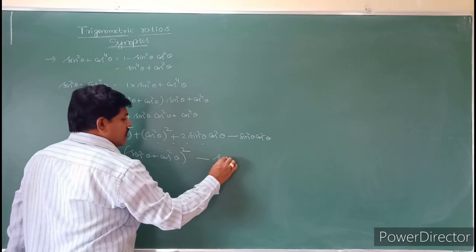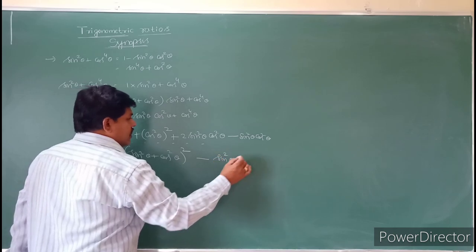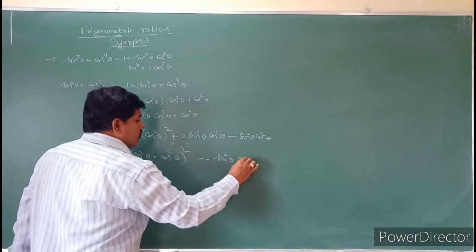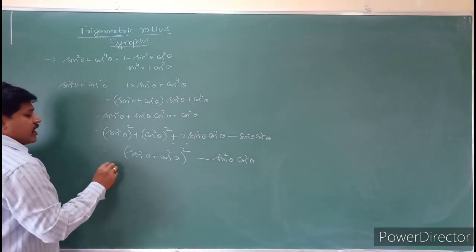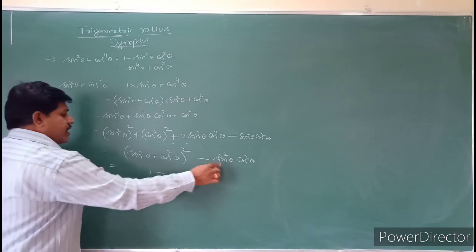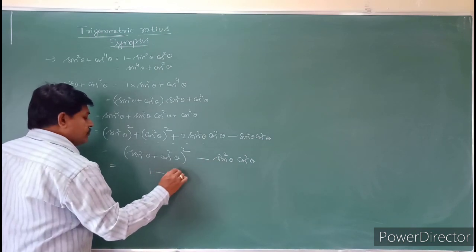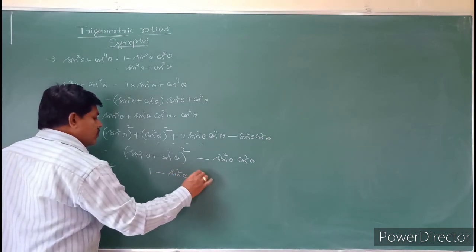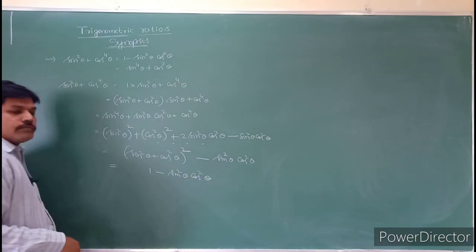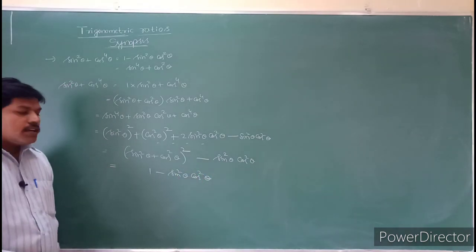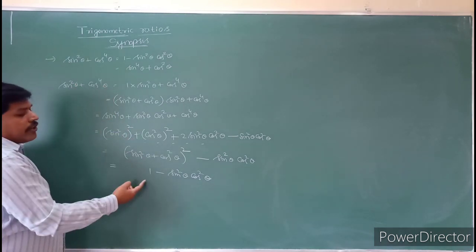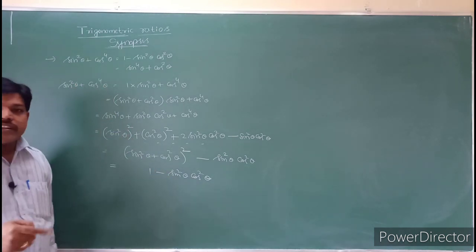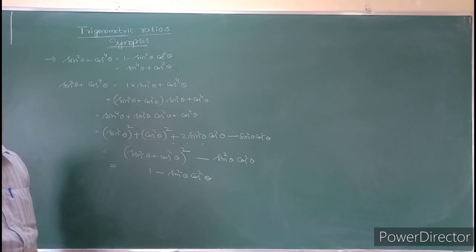This value is nothing but sin square theta into cos square theta. So sin square theta plus cos square theta is 1, minus sin square theta into cos square theta. Is all understood, students? So sin power 4 theta plus cos power 4 theta can be written as 1 minus sin square theta into cos square theta.